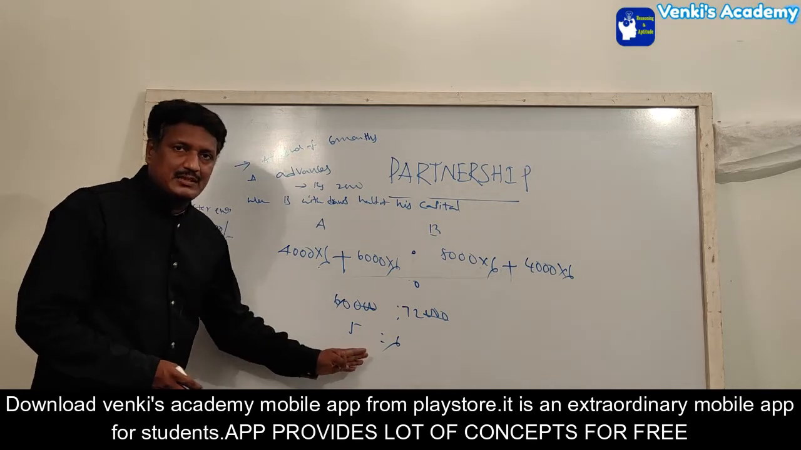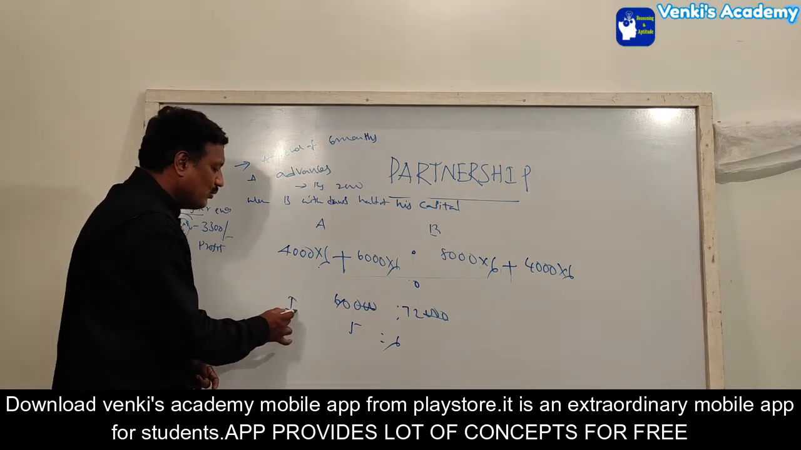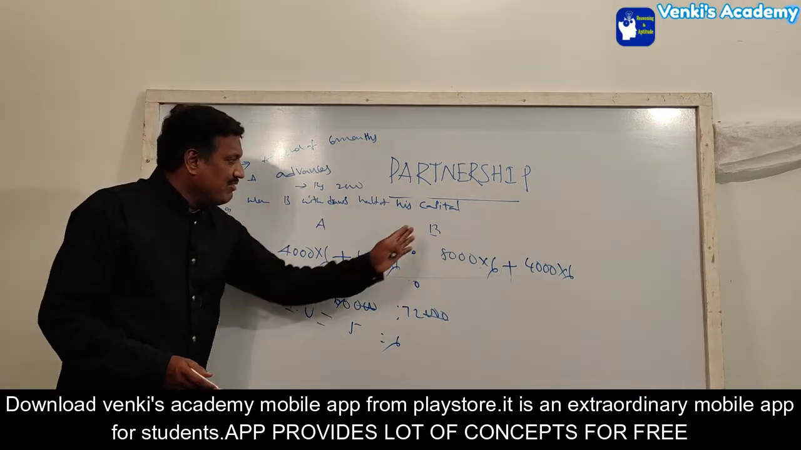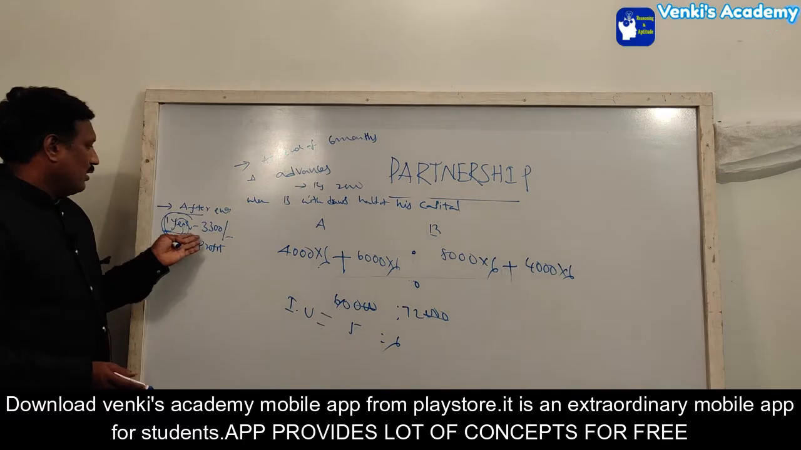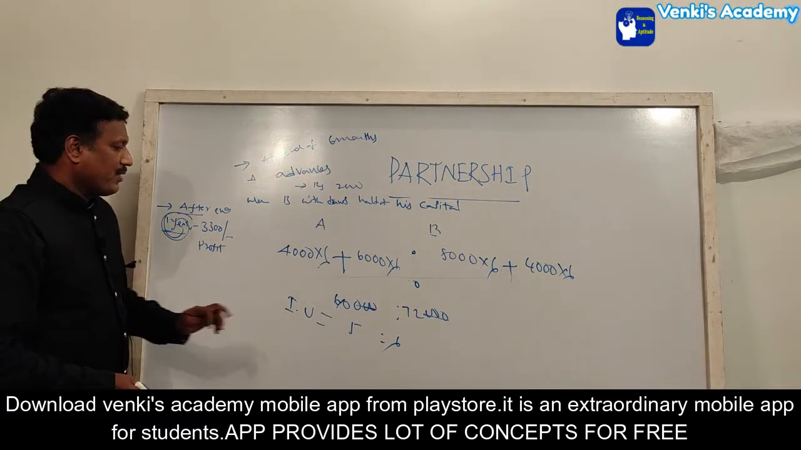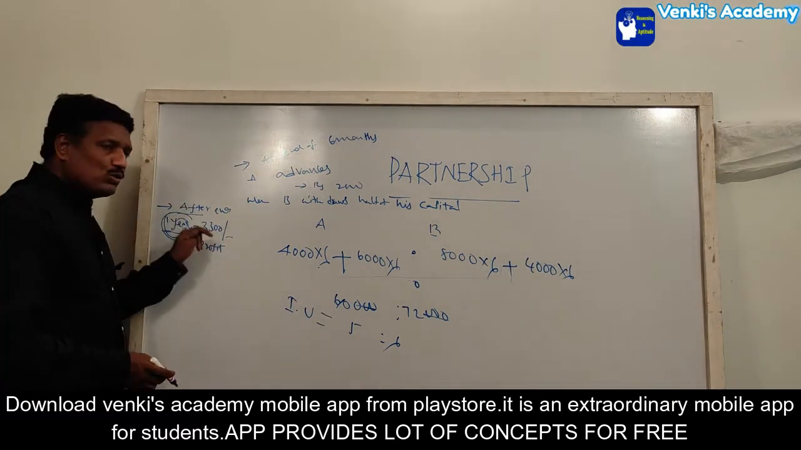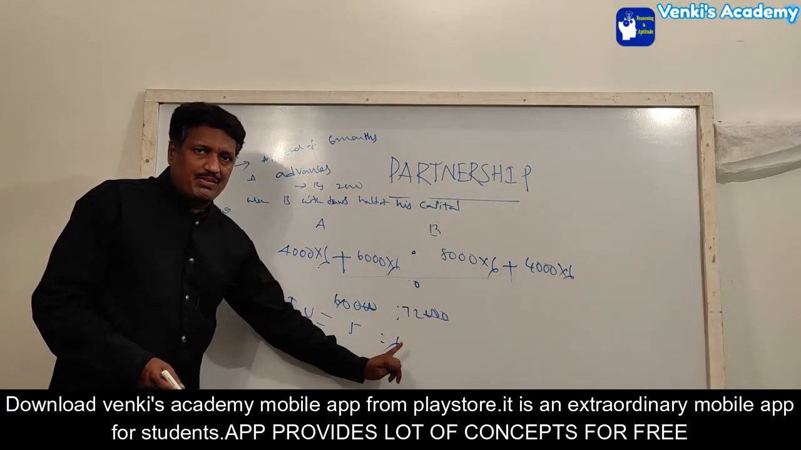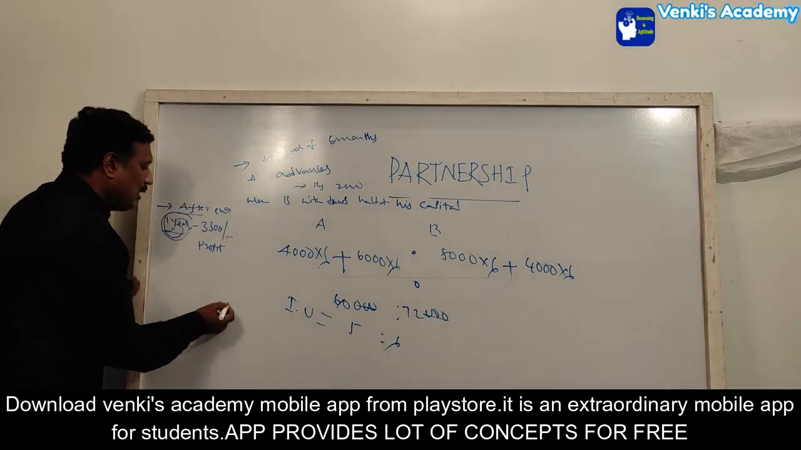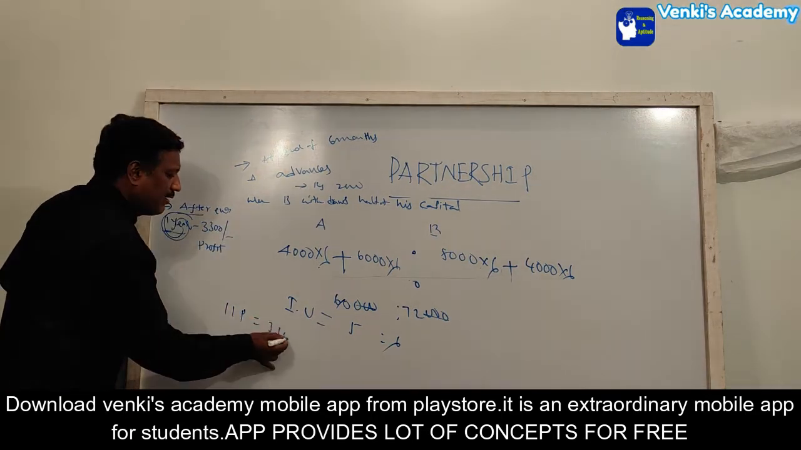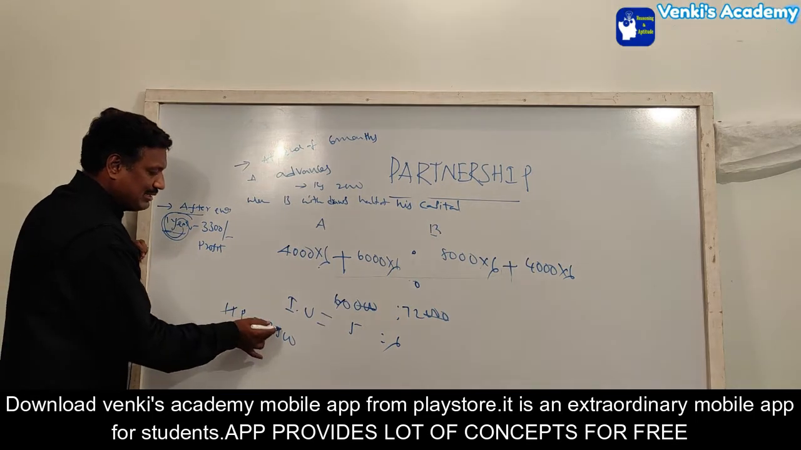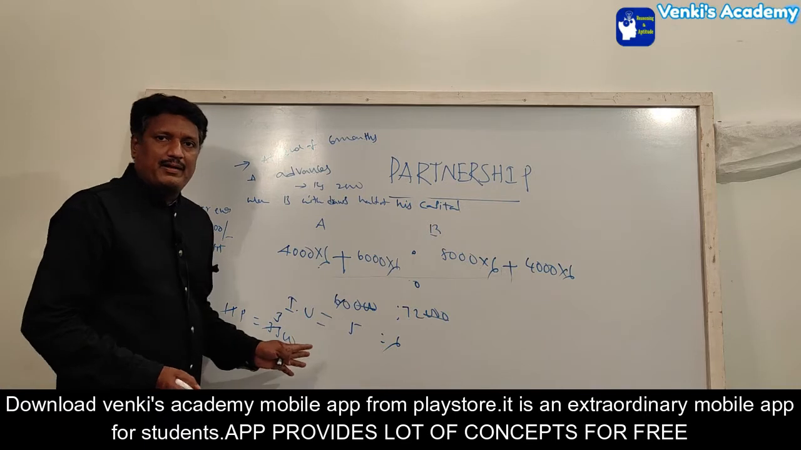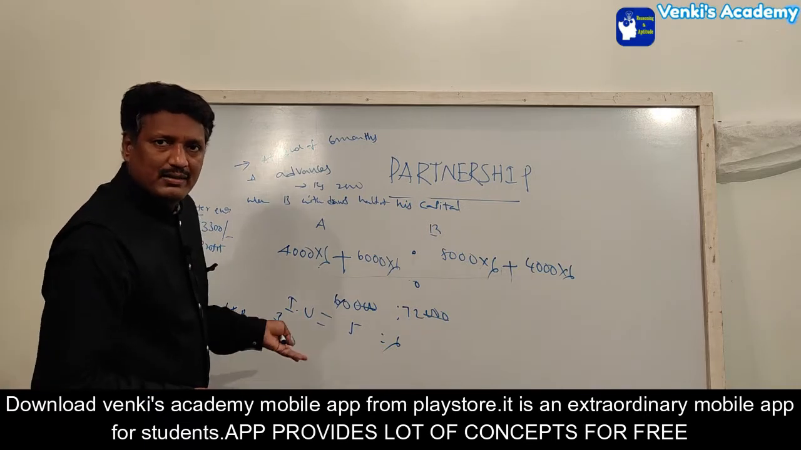What is the meaning of 5:6? This is nothing but what we can call the IU, investment units, or the profit ratio. A will get 5 parts of profit, B will get 6 parts of profit. So here the total profit is 3,300. This total profit will be equal to the total parts, 5 plus 6 are 11 parts. So 11 parts equal 3,300. 11 ones are 11, 11 threes are 33, so one part is 300 here. Each part is 300.